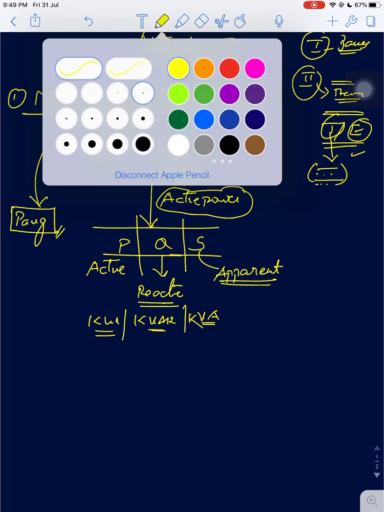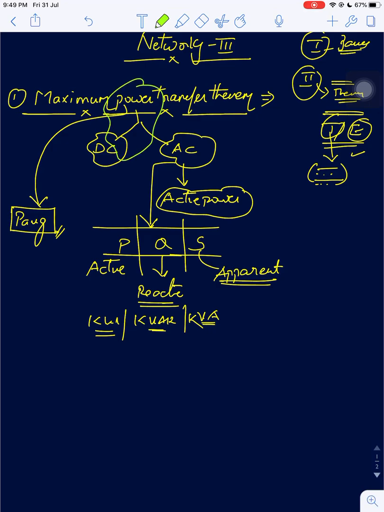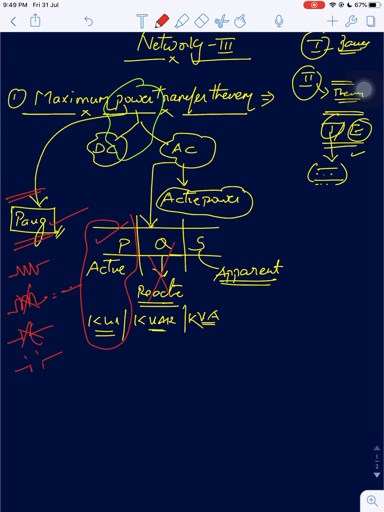So which power are we talking about when we talk about the maximum power transfer theorem? In DC, power is the same, P. There is no reactive power in DC. Why? Because DC is nothing but only resistances. There is no inductor and no capacitor in DC, because in DC an inductor is taken as a short circuit and a capacitor is taken as an open circuit. So in AC the power we are dealing with is active power. We're not talking about reactive power or apparent power.